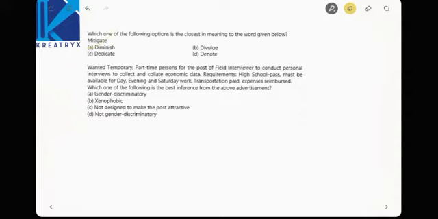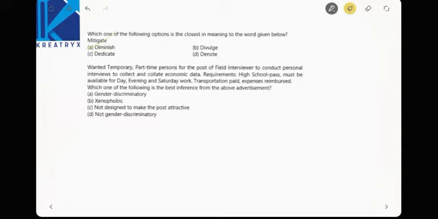Next, wanted temporary part-time persons for the post of field interviewer to conduct personal interviews and collect economic data. Requirements: high school pass, must be available for day, evening and Saturday work, transportation paid, expenses reimbursed. Which one of the following is the best inference from the above advertisement? See here, gender discriminatory, have they said male or female here? So the first option is removed.